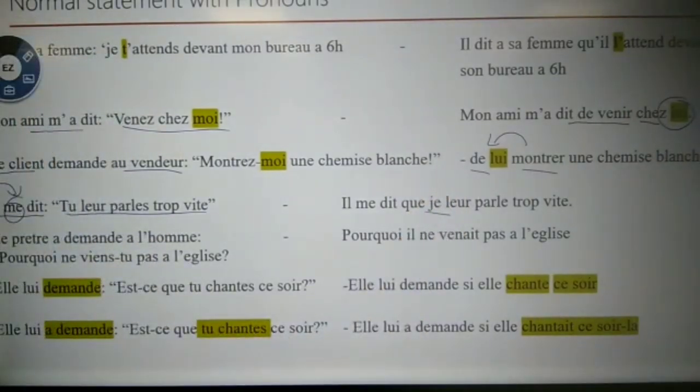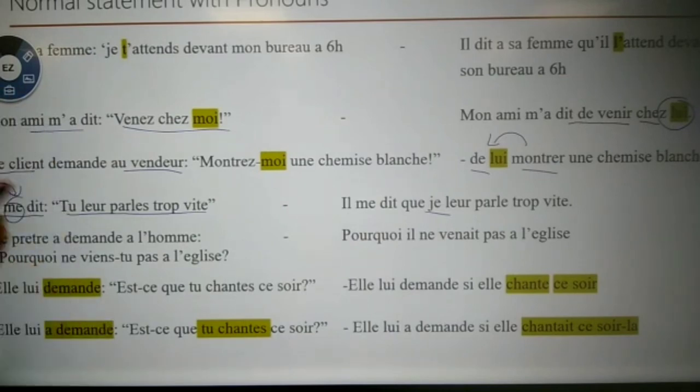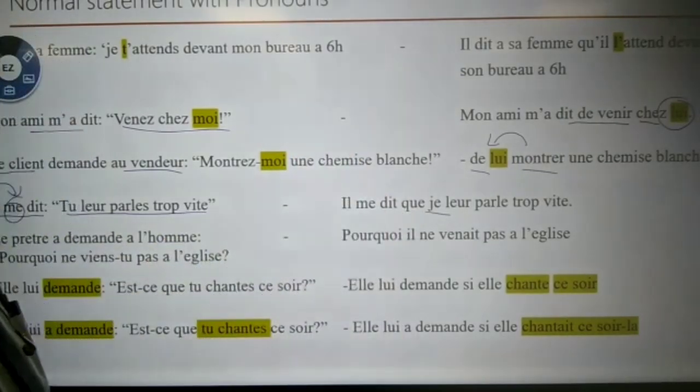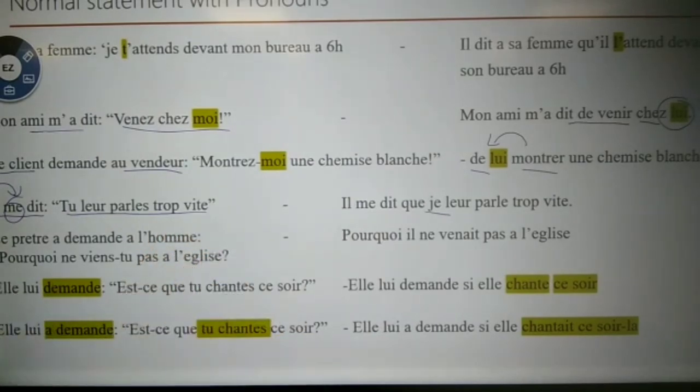So that's what I am telling you, keep on telling you. Look at the reporting speech. Who addresses whom? Based on this only, we are going to use the subject. So, il me dit que je leur parle trop vite. He says to me that I speak too fast to them. Okay? Clear?